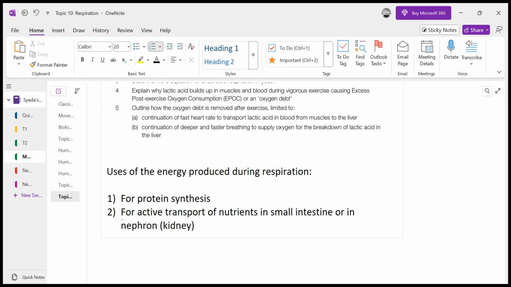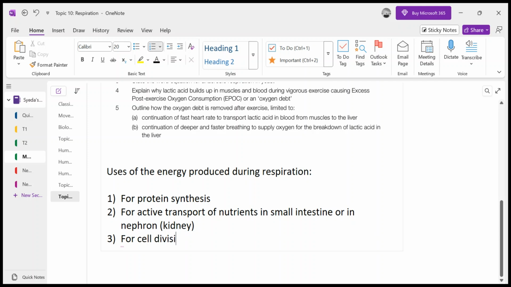When selective reabsorption happens in the kidney, at that time active transport is used. Active transport is the movement of molecules from low concentration to high concentration, and that requires energy, and this energy is basically produced by respiration in mitochondria. So mitochondria is the powerhouse, and besides mitochondria, another type of respiration also occurs in the cytoplasm, right? So number one, protein synthesis; number two, active transport; number three, cell division.